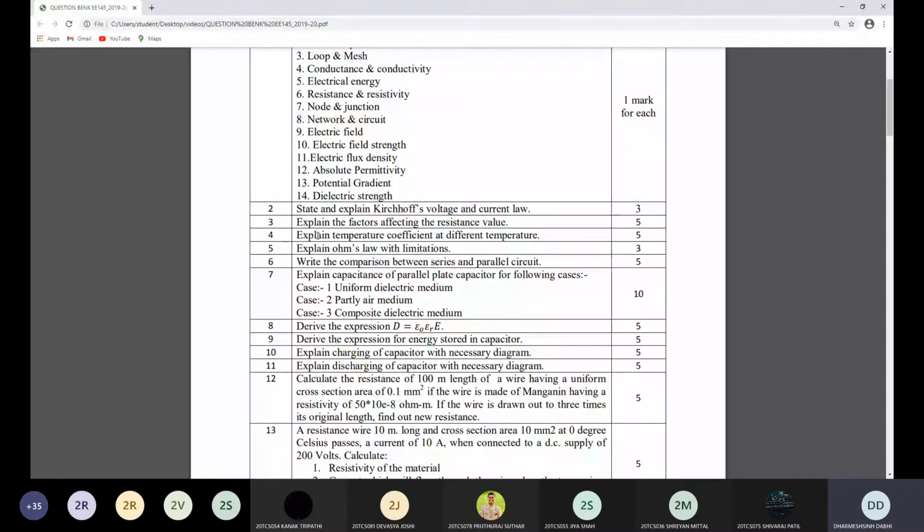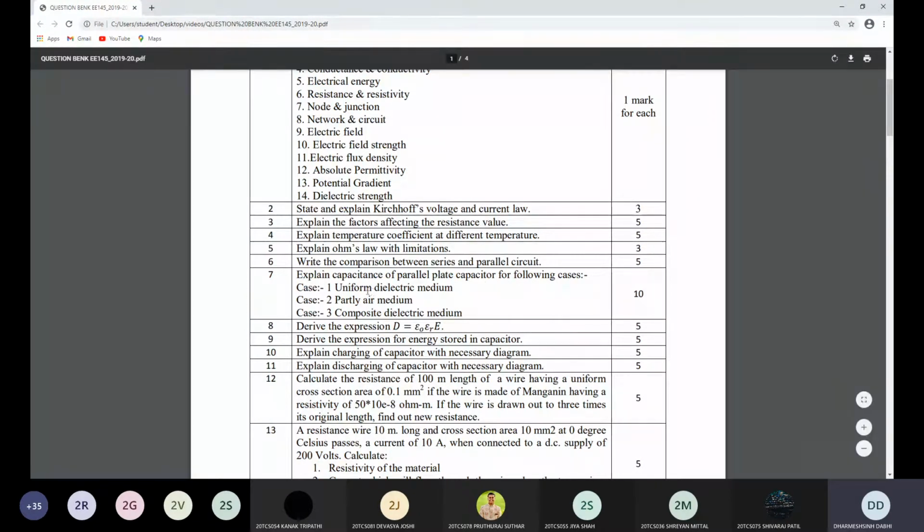Same way, second chapter, second question: explain the factors affecting the resistance value, explain the temperature coefficient at different temperatures, explain Ohm's law with limitations. So all the questions we have already covered in the lectures of the first 3 chapters. Then the derivation of flux density, or you can say the relationship between the flux density and electric field intensity E. So you can derive this equation. So you can ask in 5 marks. Explain the capacitance of a parallel plate capacitor for the 3 different cases we have learned in the third chapter: uniform dielectric medium, partial air medium, and composite dielectric medium. So that can be asked in 10 marks.